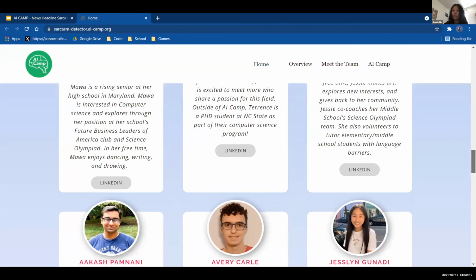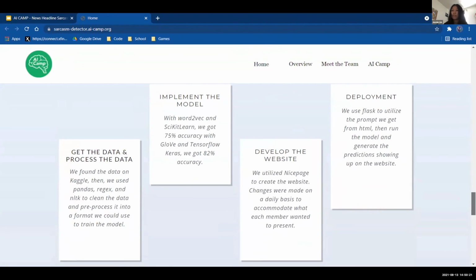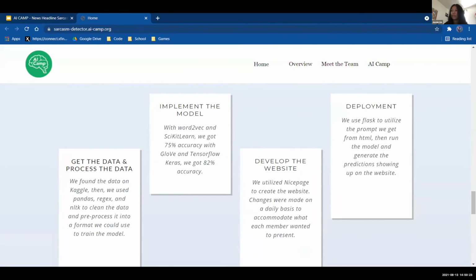As you scroll down from here, you come to the second part of the Meet the Team page, the development process. So I think my team did a great job explaining what the backend team was doing. While the backend team was getting the data and processing the data, as well as implementing the model, the front-end team was developing the website. Changes were made on a daily basis to accommodate what each member wanted to make, because where we started off and where we ended was very different in that process. And we deployed the website when we were done with both the front and back end.